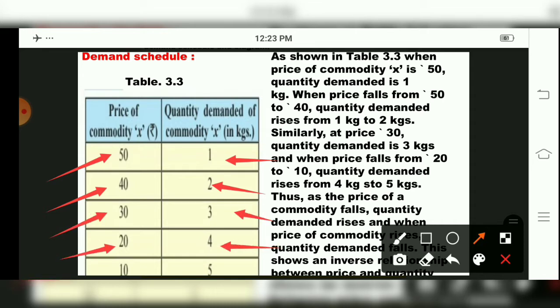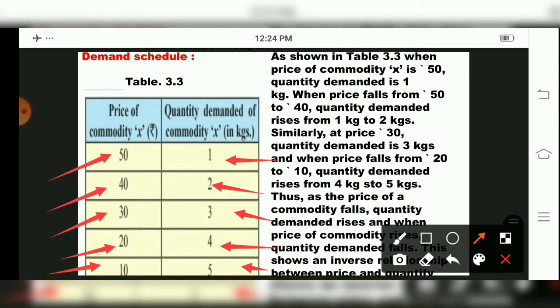For 20 rupees, 4 kgs are demanded. And for 10, 5 kgs are demanded. So as shown in the table, for the price of commodity X, that is 50 rupees, 1 kg is demanded. For 40 rupees, 2 kgs are demanded. For 30 rupees, 3 kgs. That means when price is high, quantity demanded is less.